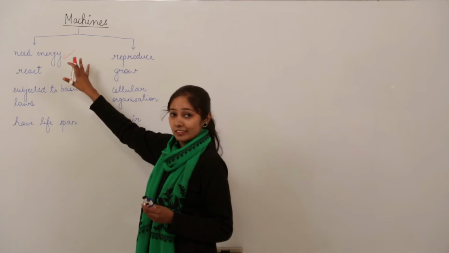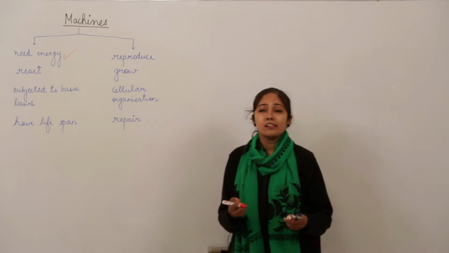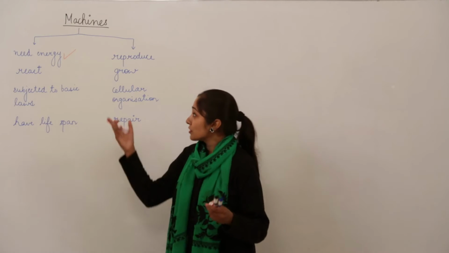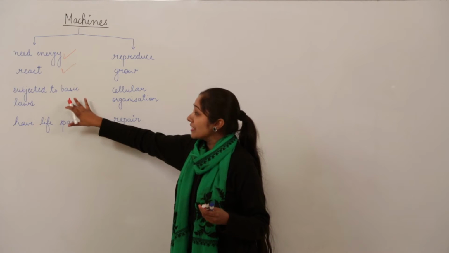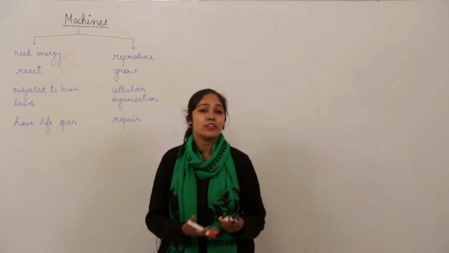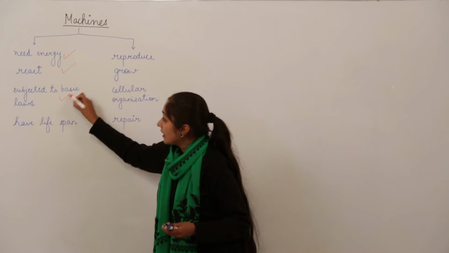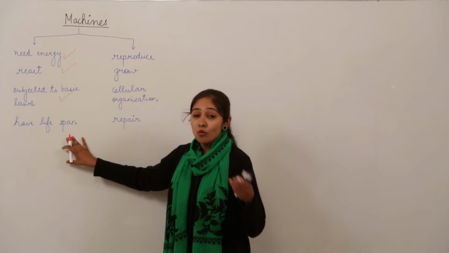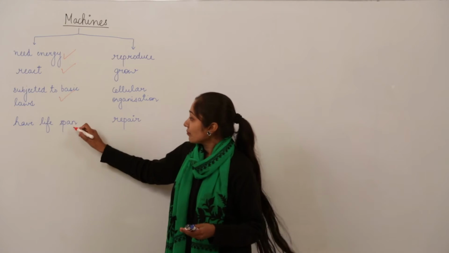So machines need energy. Secondly, machines do react too. For example, if you take a television remote, by pressing its buttons you can change its channel, so machines can react as we react too. Then machines are subjected to basic laws, for example gravitational laws, for example frictional laws, just as living organisms. Then machines have a lifespan also. How do they have a lifespan? Because they grow old, their body parts go through wear and tear, so they have a lifespan.